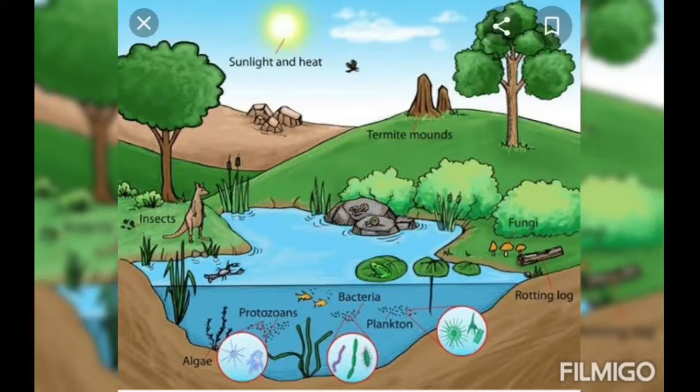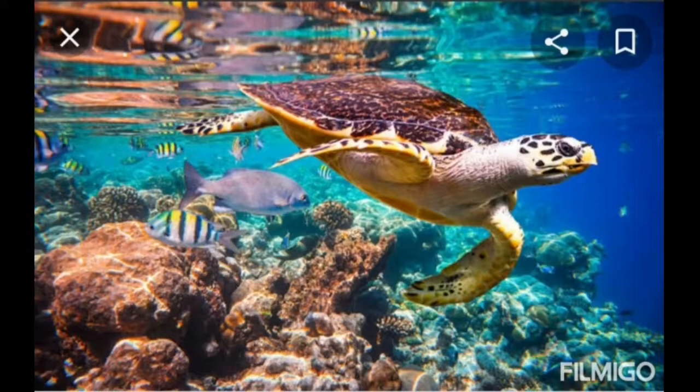Forest is an ecosystem because there are trees. Trees provide oxygen around. There is sunlight through which they perform photosynthesis. Then there are bacteria, protozoans, and life is possible. They are complete in itself. They do not need any other ecosystem. See, this is a sea or an ocean. This is also again a complete ecosystem. There is dissolved oxygen. There are certain plants which produce oxygen. There are fishes. They live. And it is complete in itself. They are not dependent upon any other ecosystem, like they are not dependent upon the forests around.